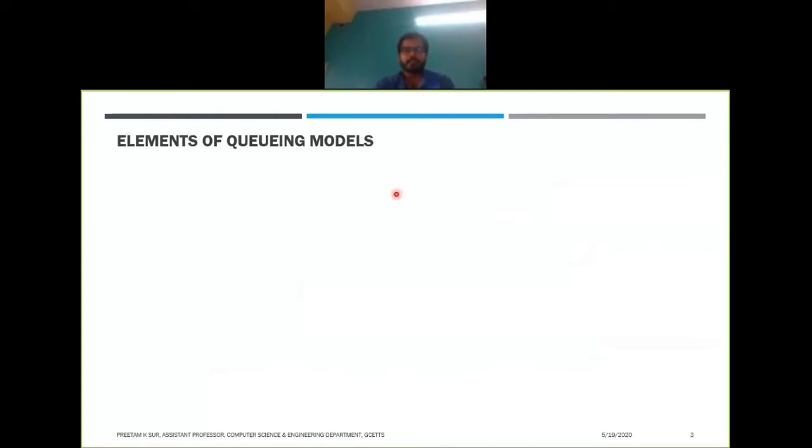So, anyways, next is the elements of the queuing model. Internet connectivity is a bit intermittent for the last few days here. Last day also, when I was taking the algorithm class for second year, they were having this kind of issue. I don't know, Amphan is coming, but prior to it landing, it is already creating problems. I don't know why, but anyways, let us focus on the queuing model.